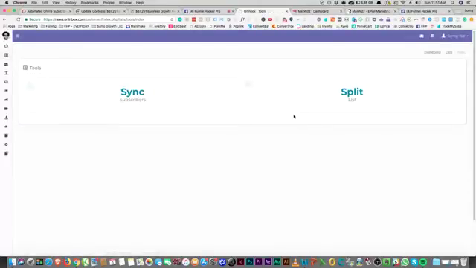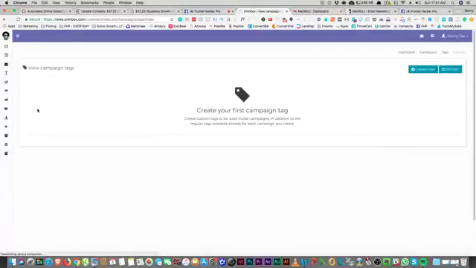So you can sync your subscribers, you can split list, and then you have more tools over here. So you have blacklist and suppressing list, and you do have tagging, right? So you can tag people, and it's fine. So these are campaign tags, right? To be honest with you, this is pretty much what you're going to get with Kyvio. It's pretty much what you're going to get with anything, and it works, right?